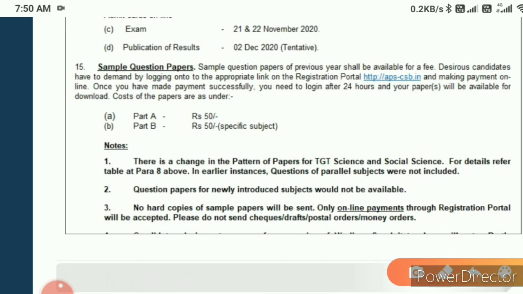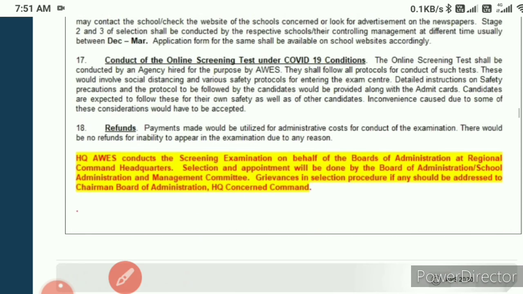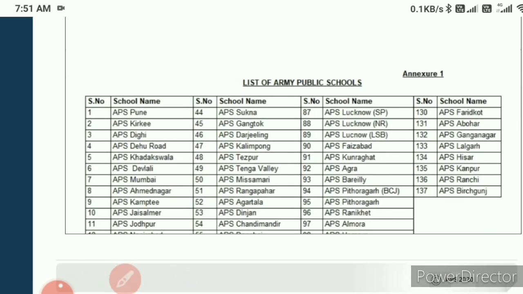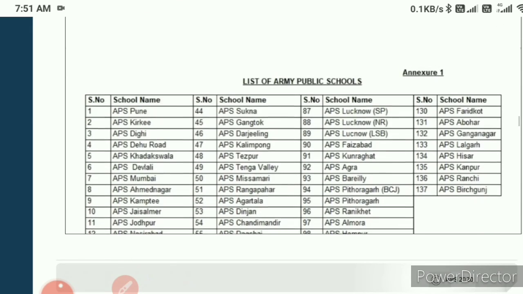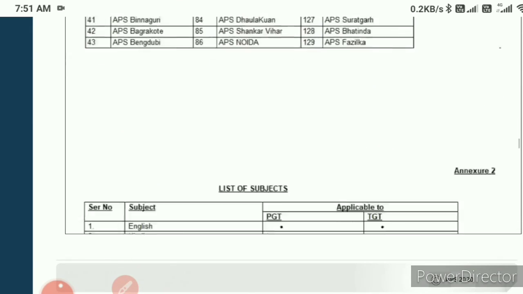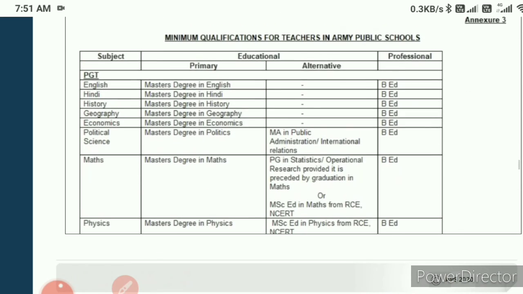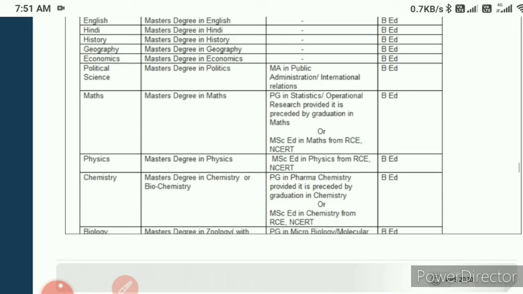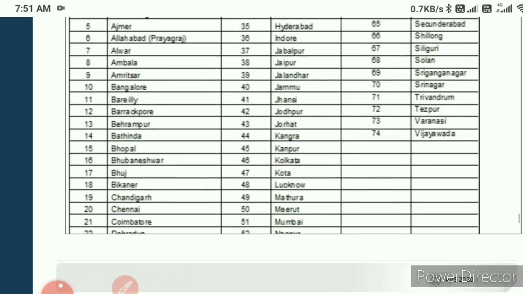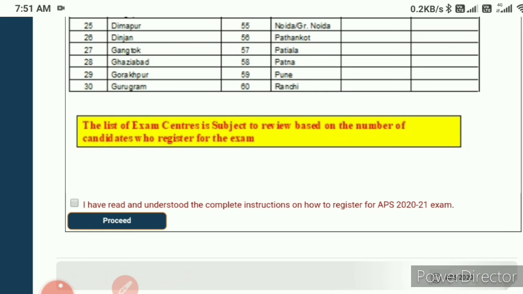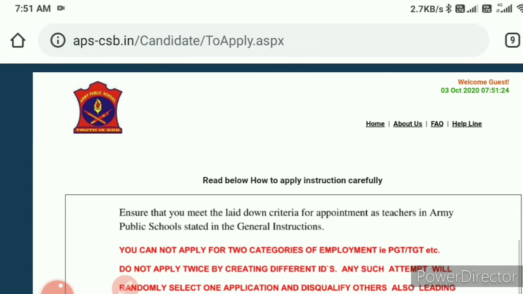It is clearly mentioned. If you want a part A paper, then you have to pay 50 rupees. Okay, just move on. For more detail you can go through the particular PDF. These are the centers. Just go through it, and the detailed explanation is already given. Master degree with B.Ed. Okay, I'm scrolling down. Then you click the particular button and proceed, and then this interface will come.